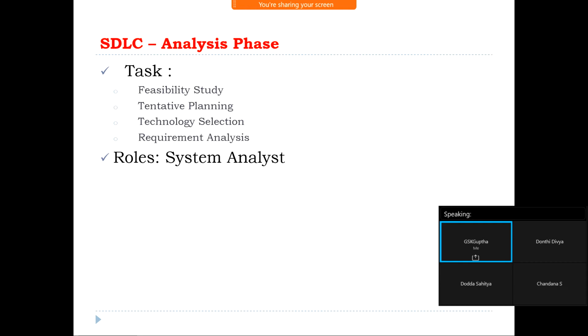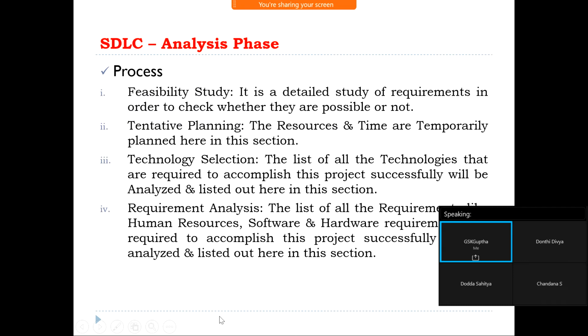Who is going to be involved in this phase? The system analyst will be involved in this phase. Under the analysis phase, feasibility study is nothing but a detailed study of the requirements in order to check whether we are able to develop this kind of project or not.